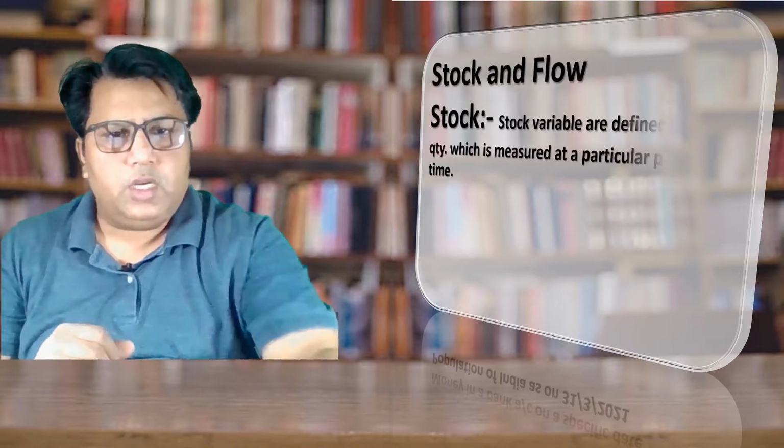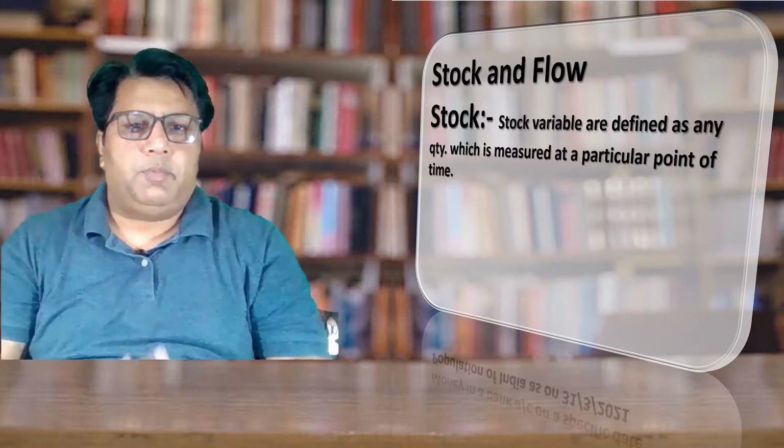The question is what is variable? The item that can be changed over a period of time, that is called variable. The variable can be a flow variable or can be a stock variable. Let us see what is stock and what is flow variable one by one. Firstly, let us see what is stock variable.